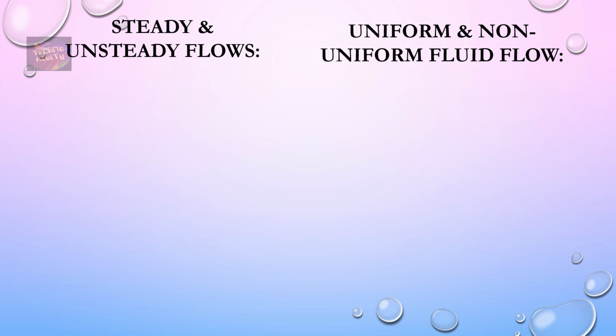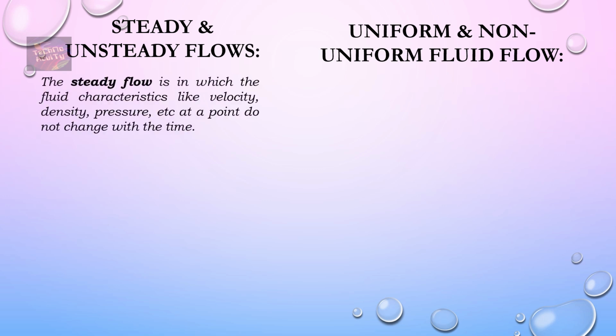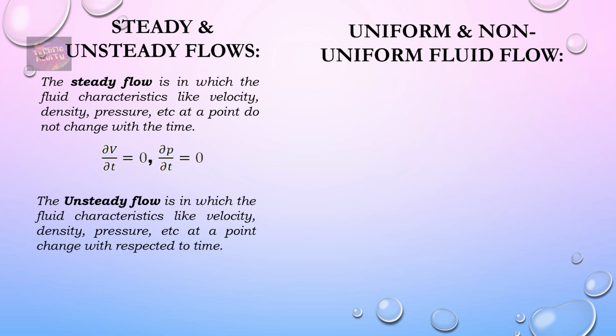Steady flow is flow in which the fluid characteristics like velocity, density, pressure, etc. at a point do not change with time. That is, the differentiation of velocity or pressure with respect to time is always zero. And unsteady flow is flow in which the fluid characteristics like velocity, density, pressure at a point change with respect to time. That is, the differentiation of these characteristics with respect to time is not equal to 0.